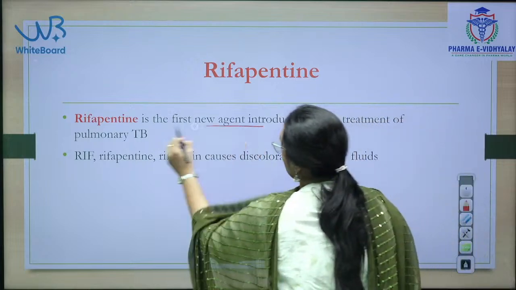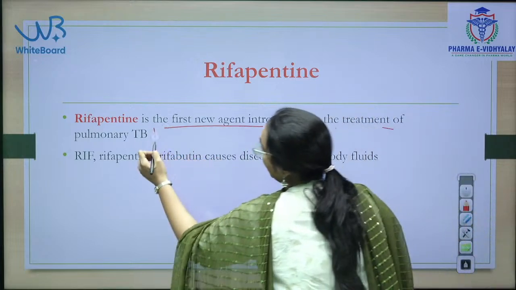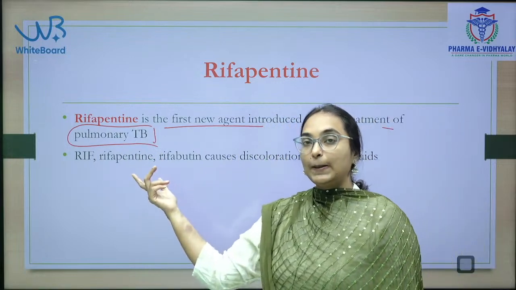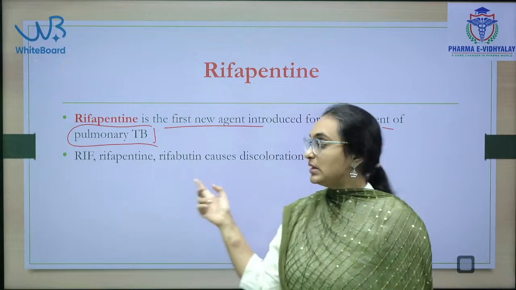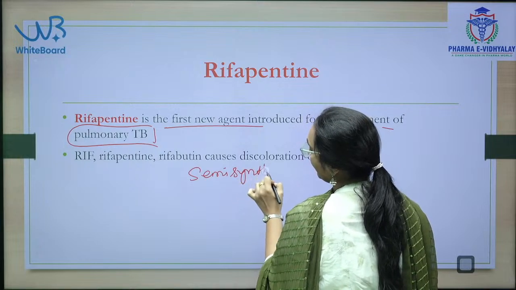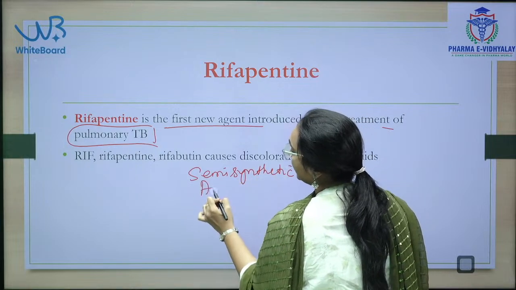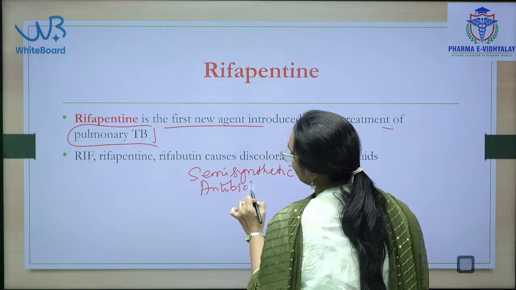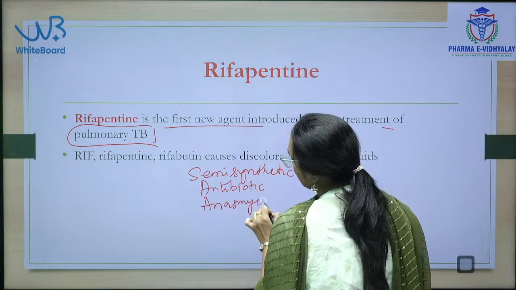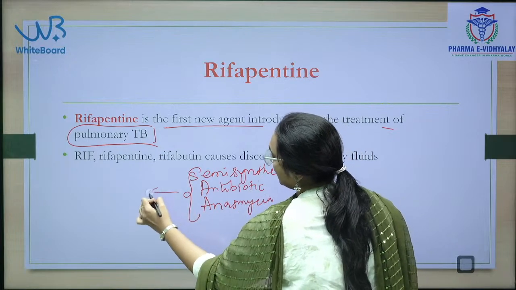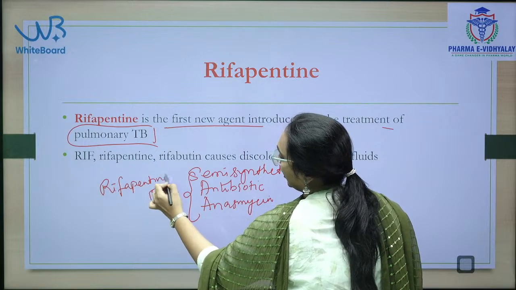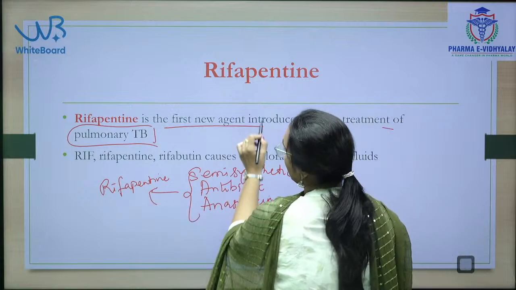Rifampicin is the first new agent introduced for the treatment of pulmonary TB. It is a semi-synthetic antibiotic belonging to the ansamycin class.